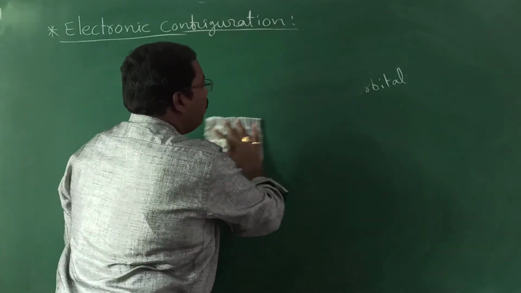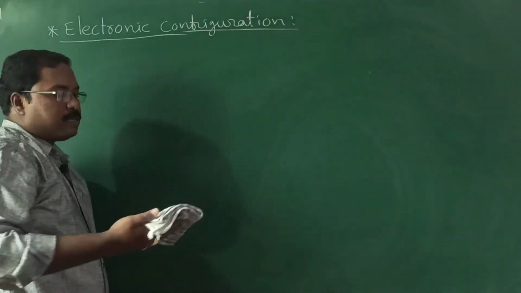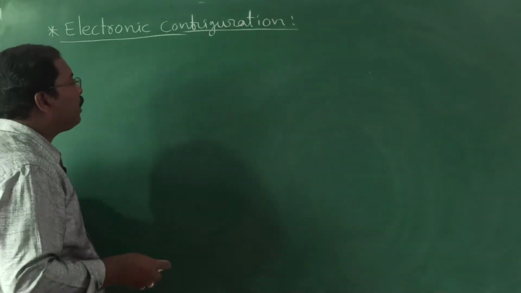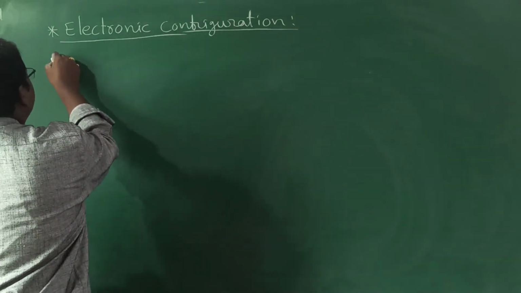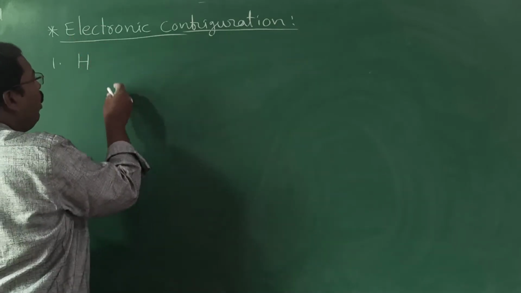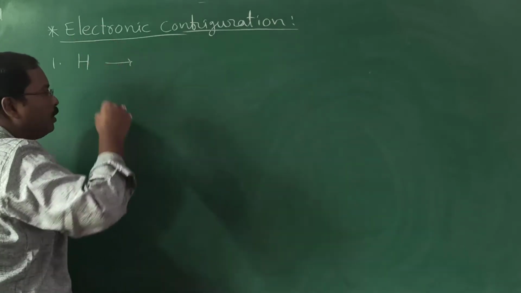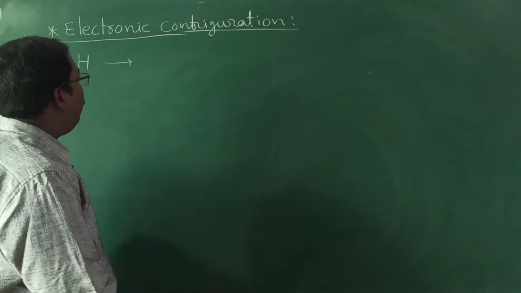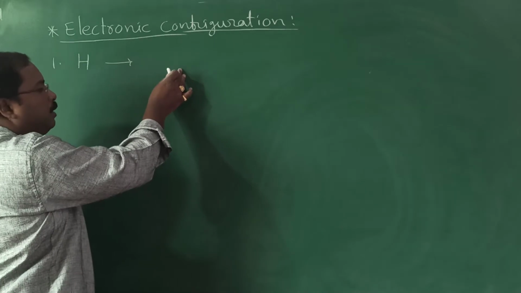Now, let us fill the electrons in the orbitals of different atoms. Let us start with our simple one, hydrogen. We know its atomic number is 1, so it contains 1 electron. Where the 1 electron is present, we know.